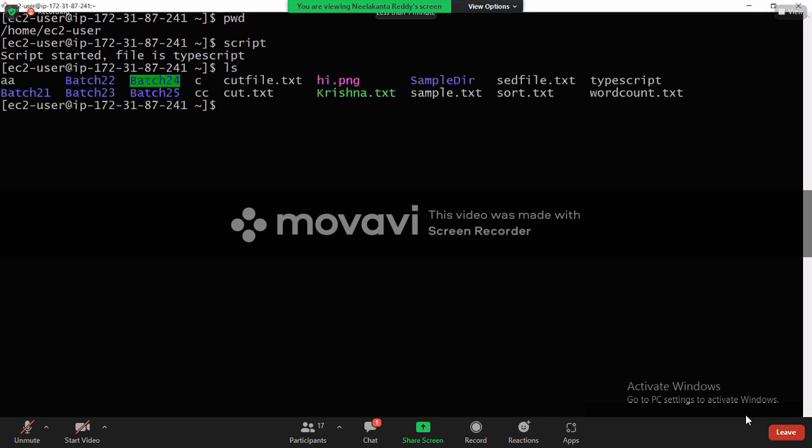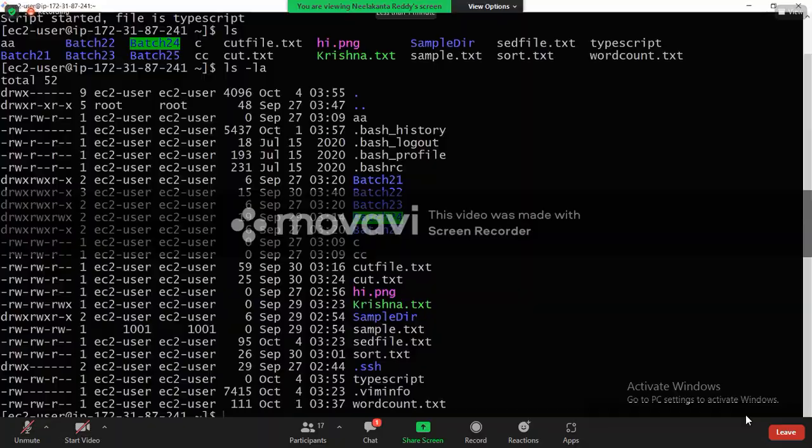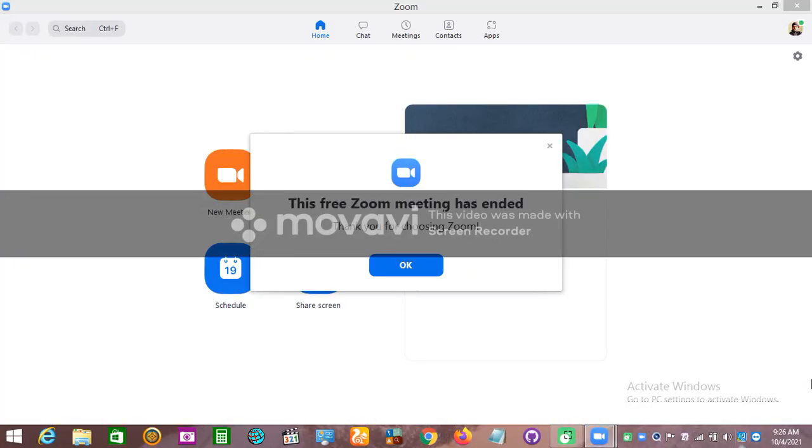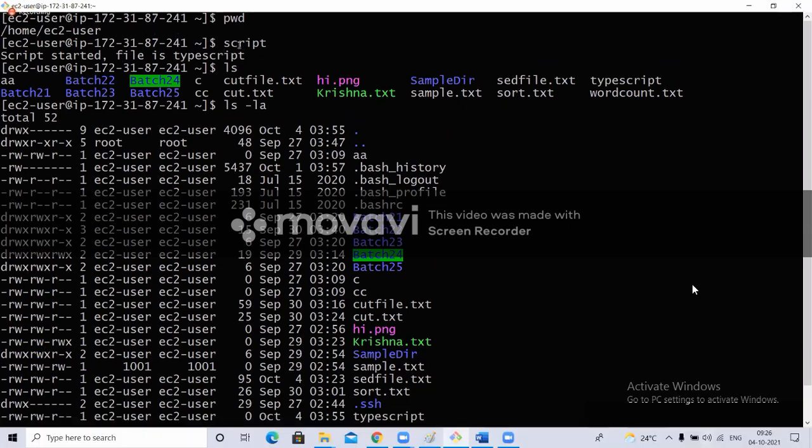ls I type, ls -la I type. Whenever I type the command script, wherever I executed it, a file has been generated with the name typescript. So from now onwards, whatever I execute is recorded.